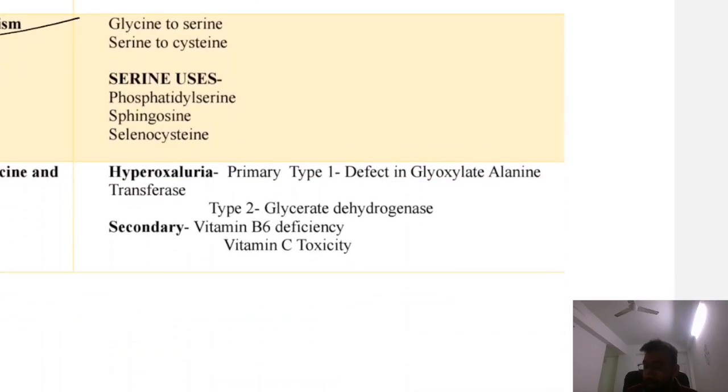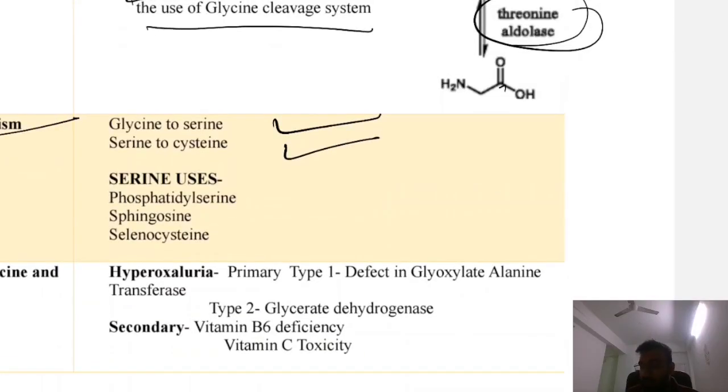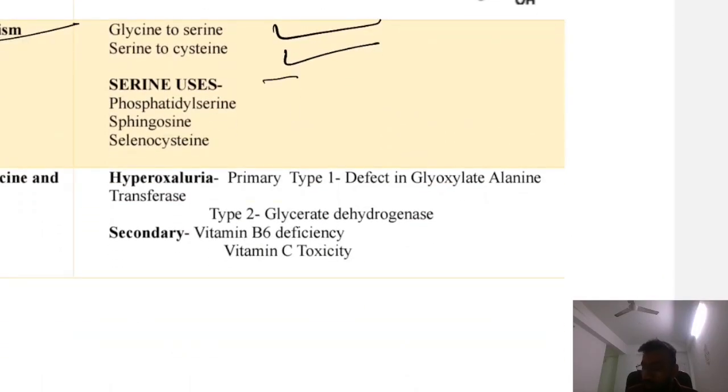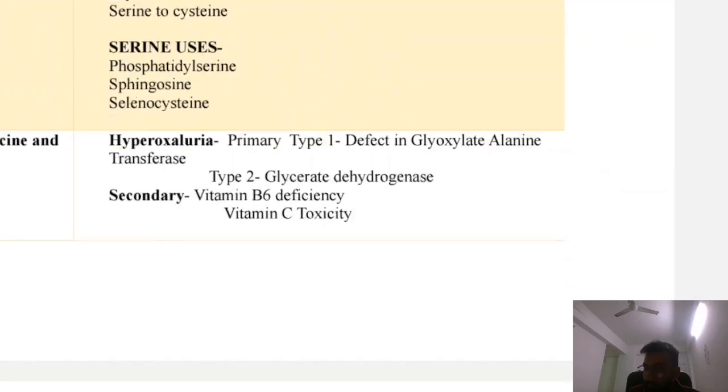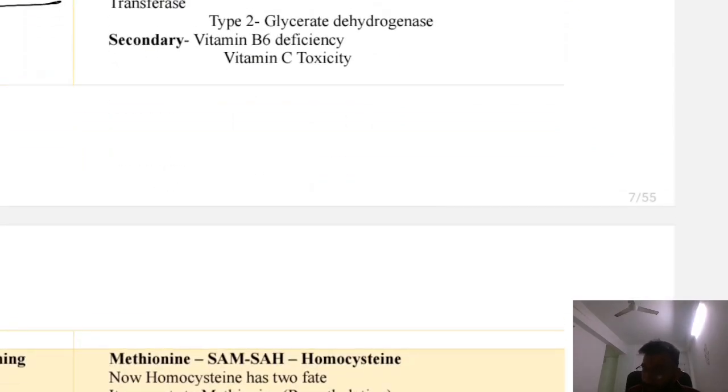Okay, serine metabolism, glycine is converted to the serine, serine can be converted to the cysteine. Okay, we are not going into the details of the reactions of all these, we don't have time, this is a rapid revision course. Now what are the uses of serine? So serine is used for phosphatidylserine, sphingosine and selenocysteine. These are the uses of serine. Okay, now the disorders of glycine and serine.